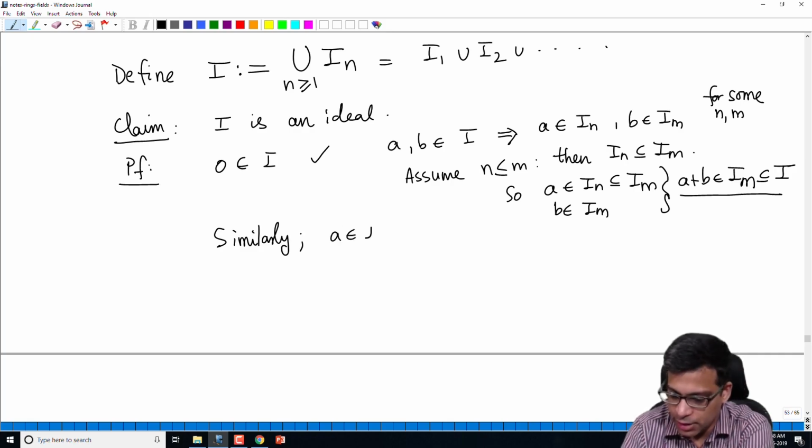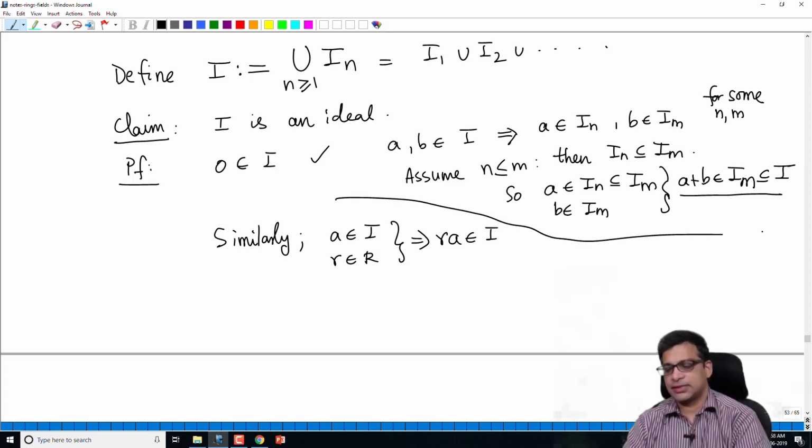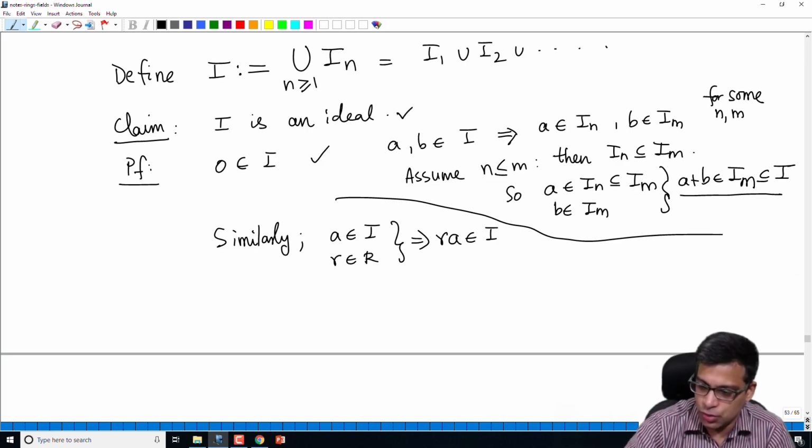and check this. If I is in I, A is in I, R is in R, this implies RA is in I. In fact, this is trivial. This doesn't require a chain property. So this proves that I is an ideal. So this we have proved.